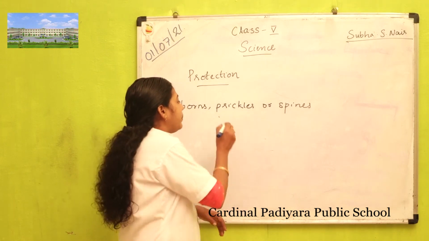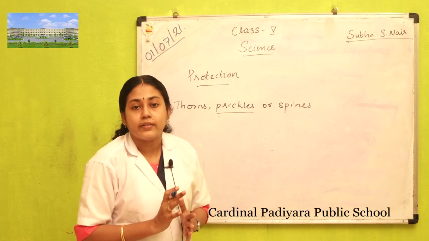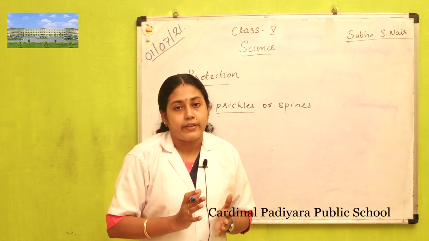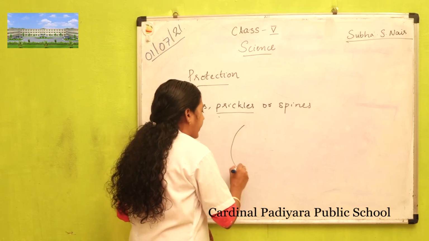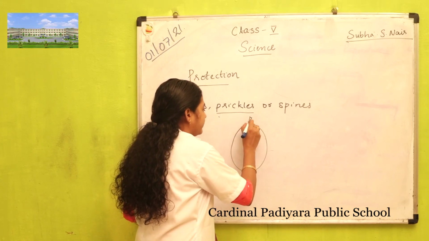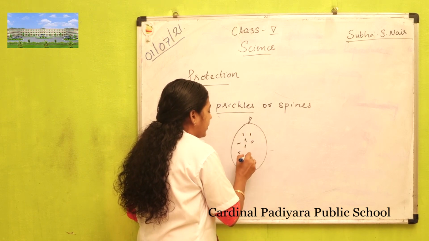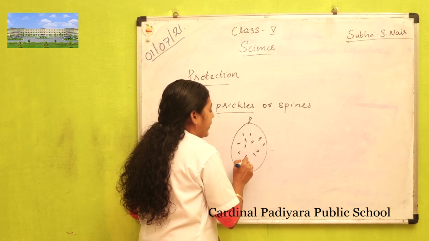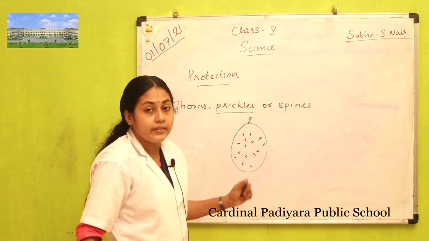Another example is prickles. Jackfruit has prickles on its outer covering. You know jackfruit, it has numerous prickles. These prickles prevent animals from eating this fruit.